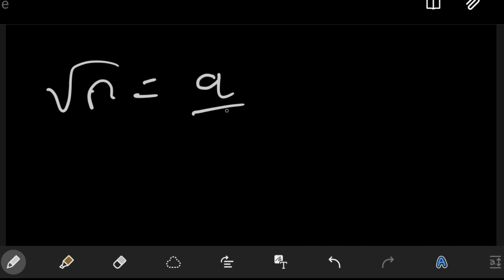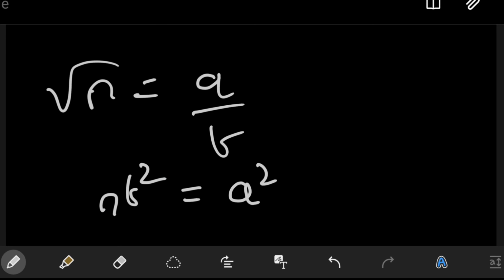All right. So now when we come to the last phase of this presentation, what do we do there? So square root of n is equal to a by b. In this case, we try to exploit the property that n b square is equal to a square, right?